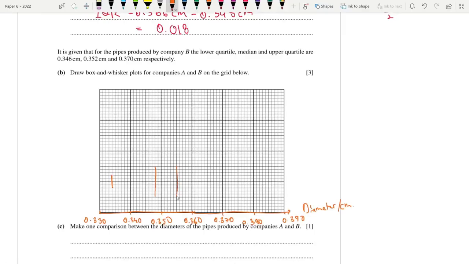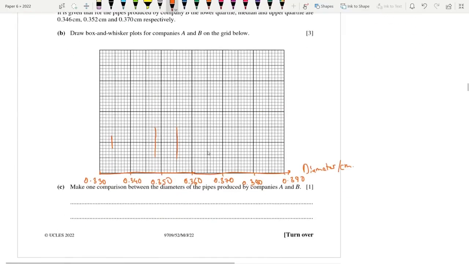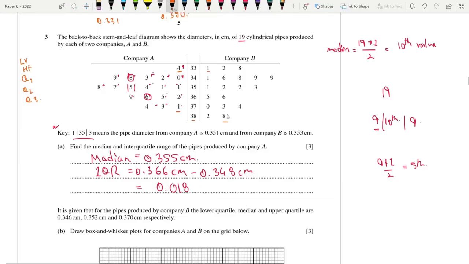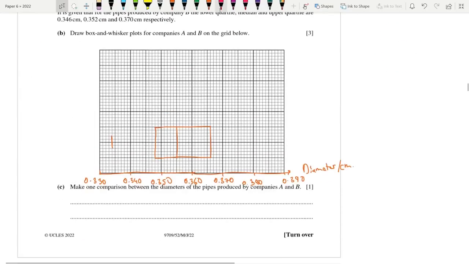Here you go. And 0.366, that's Q3. 66 is over here. So this is my box. And about the whiskers, the highest value is at 0.374. Here you go. So we end up with this diagram for company A.